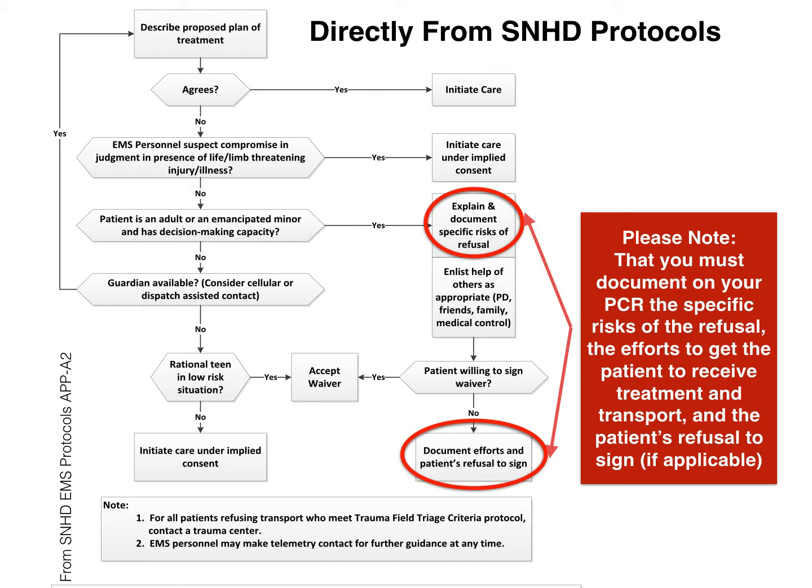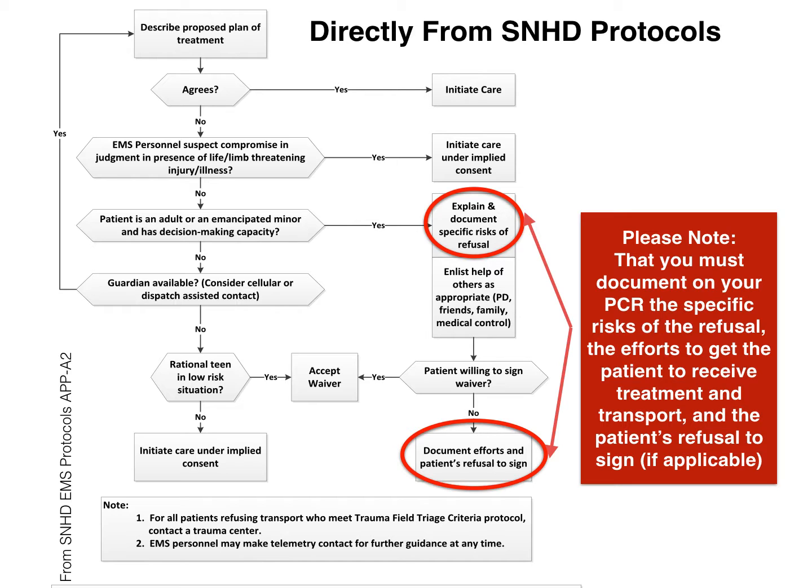Now we're going to go back over what happens if the patient is not an adult or is not an emancipated minor. We want to see if the guardian is available and try to make contact with the guardian. If the guardian is available, we go right back to the beginning and go down the treatment plan and explain to the guardian what's going on and see if they agree to care. If we cannot get the guardian, then we see: is the patient a rational teen in a low-risk situation?